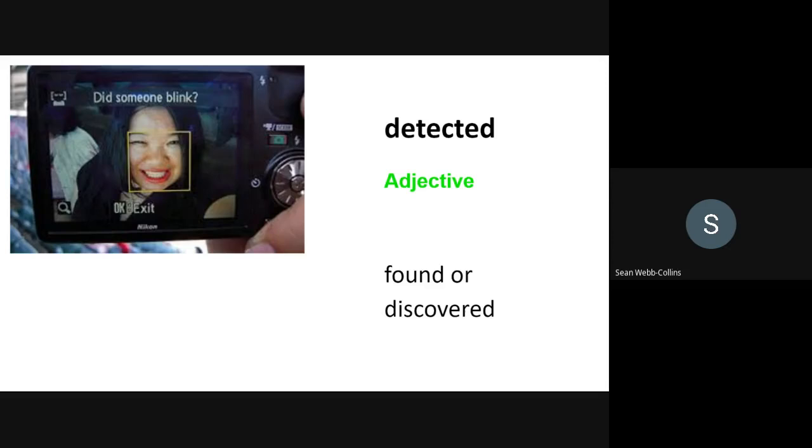So once more, what are all the word forms? We have the adjective detected, secondary adjective detectable, the verb detect, and the nouns detective, detection, and detectability.